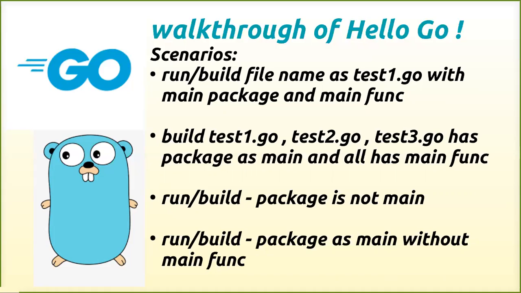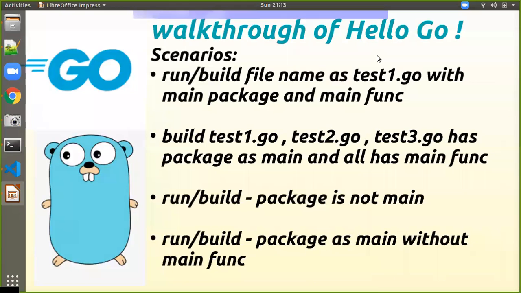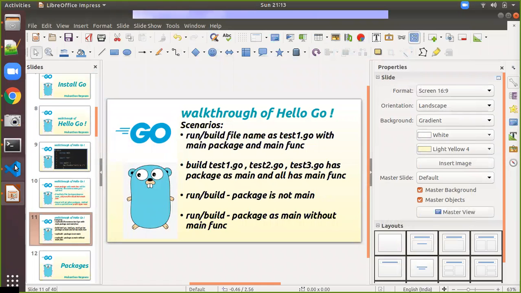And run or build the package as main, but without a main function. So if you have one file which has the package as main, but it does not have any main function, what happens in that scenario? What is the error you are going to get? Those are all the scenarios we are going to see in this video. Let's go to Visual Studio Code.